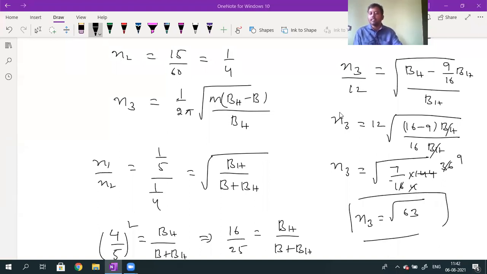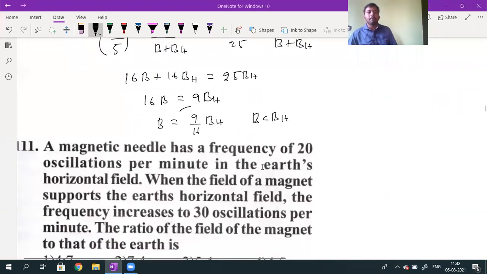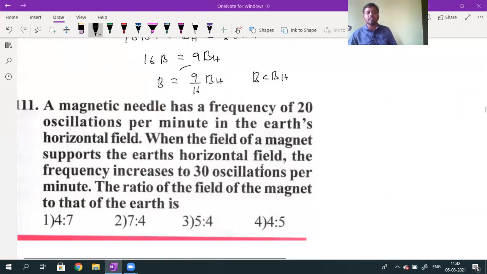Doubt cleared? Is this question understood? Then the next question is also the same model, so that you complete question number 111. A magnetic needle has a frequency of 20 oscillations per minute in the horizontal field. When the field of a magnet supports the earth's magnetic field, the frequency increases to 30 oscillations per minute.